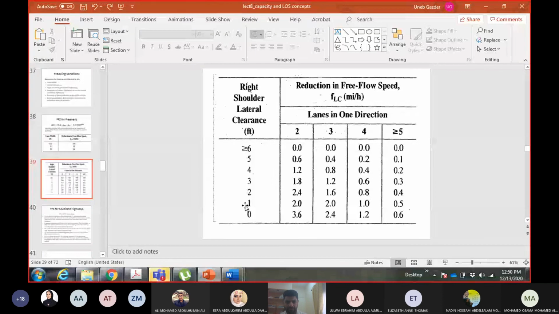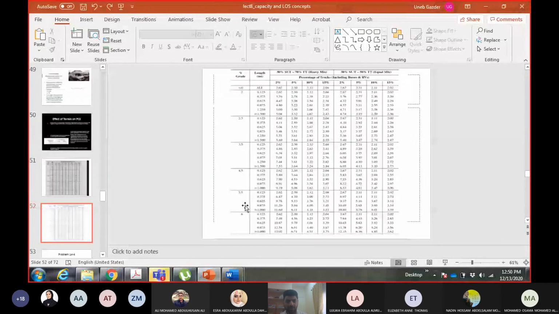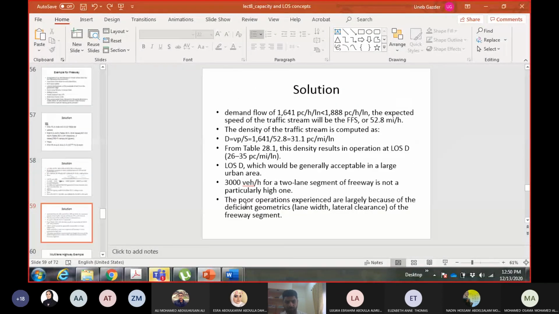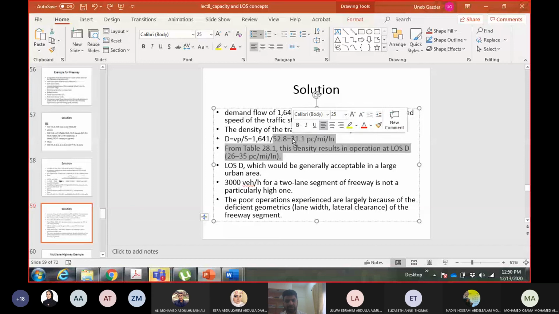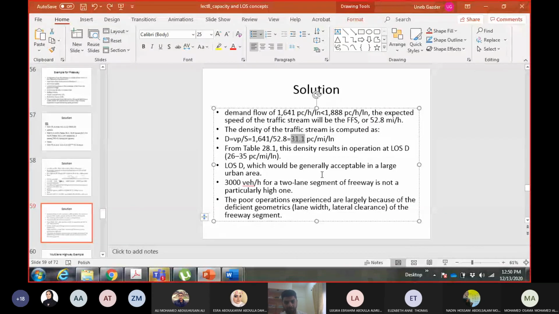Now if I come to the actual example without the adjustment factor, the level of service was still D. But the density without the adjustment factor was 31.1. So although your level of service is the same, the adjustment factor has increased the density. And an increase in density means a reduction in speed. So although the level of service didn't change, because of the bad weather, the speed has reduced.